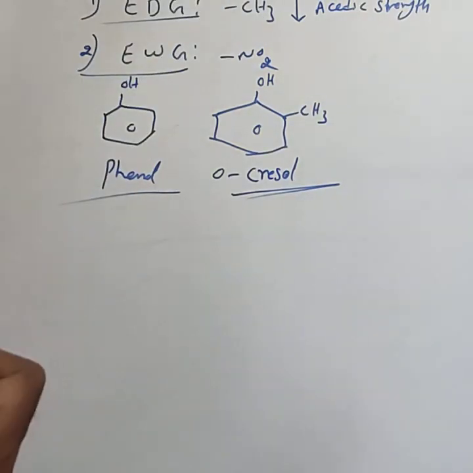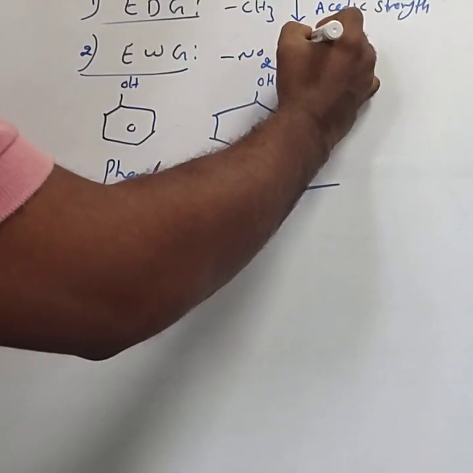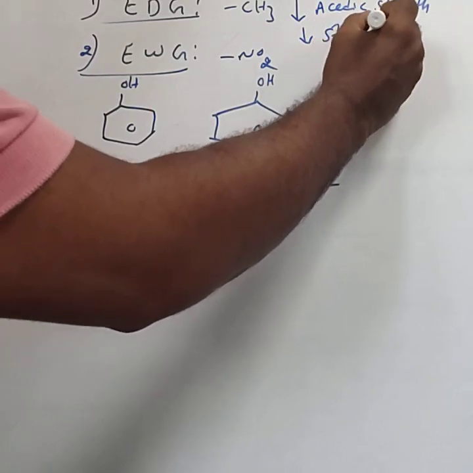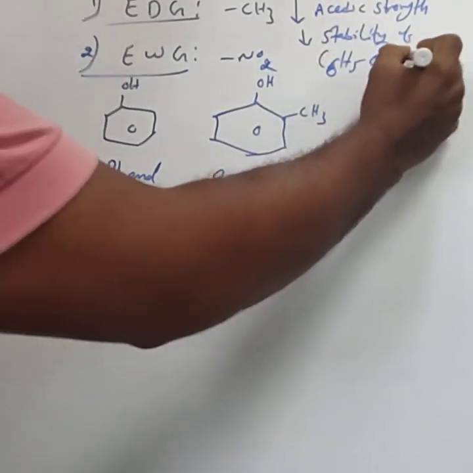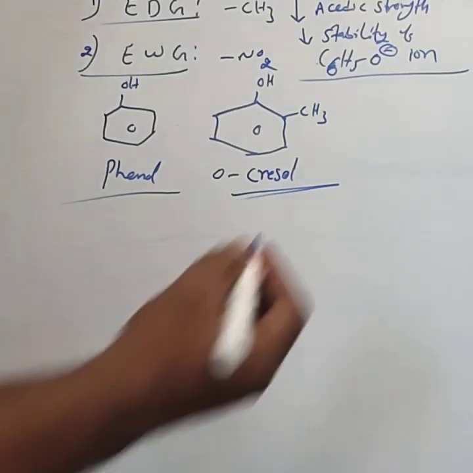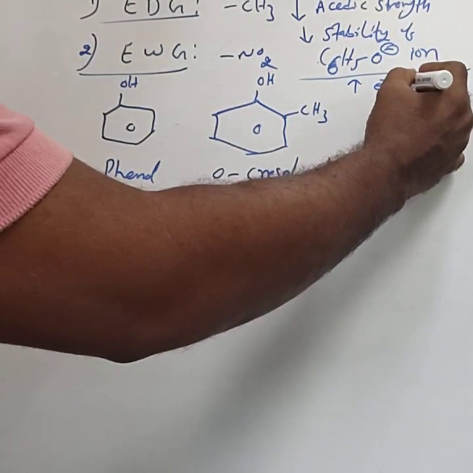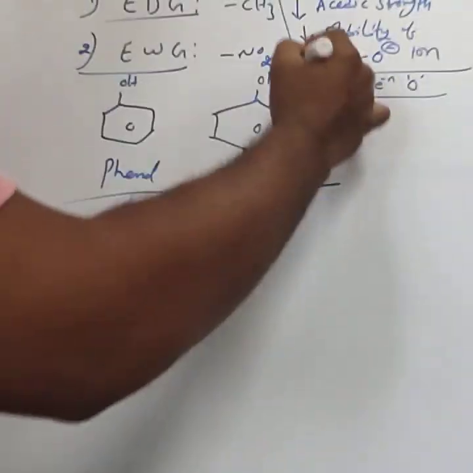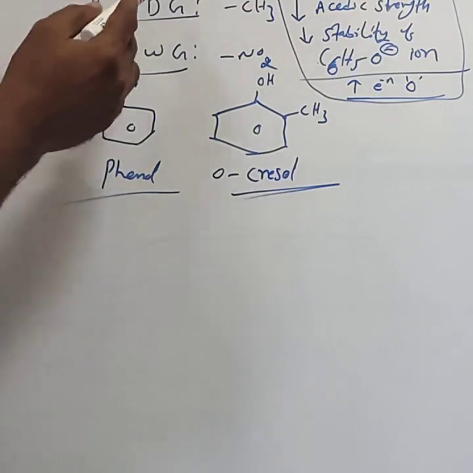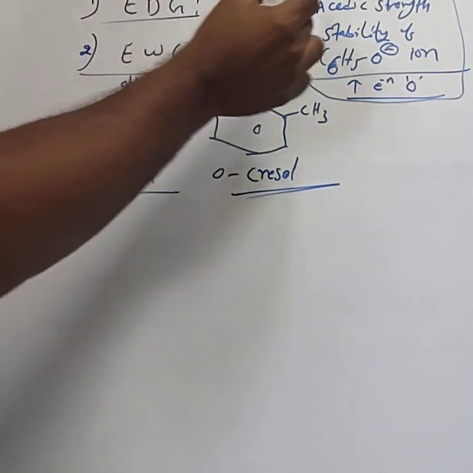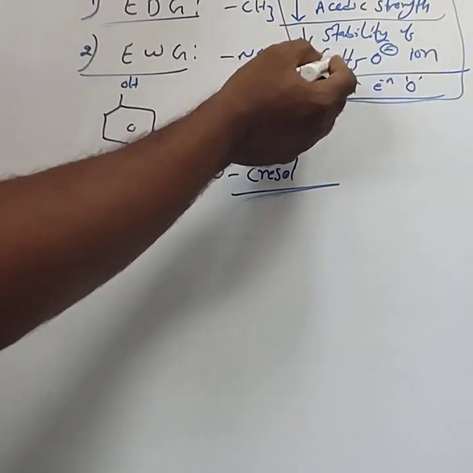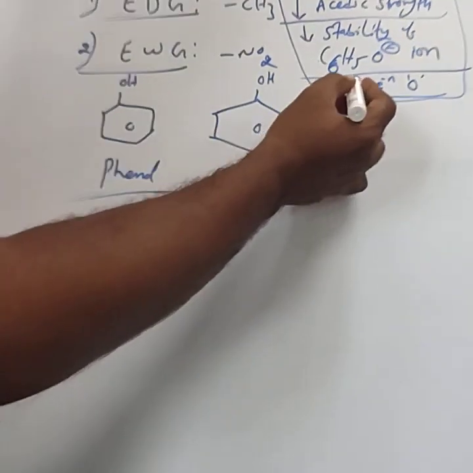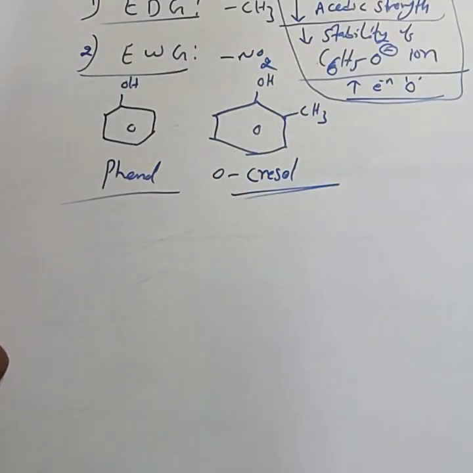Why do they decrease the acidic strength of phenol? Because they decrease the stability of the phenoxide ion, because they increase the electron density on the oxygen atom. This is the reason, a simple explanation. An electron donating group like methyl decreases the acidic strength of the phenol because it decreases the stability of the phenoxide ion, as they increase the electron density on the oxygen.